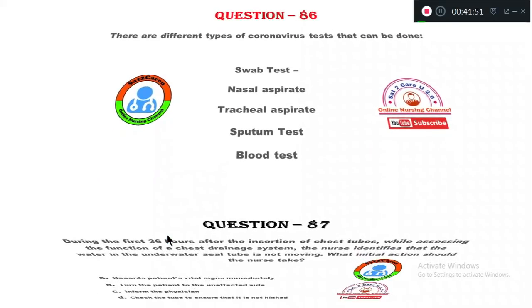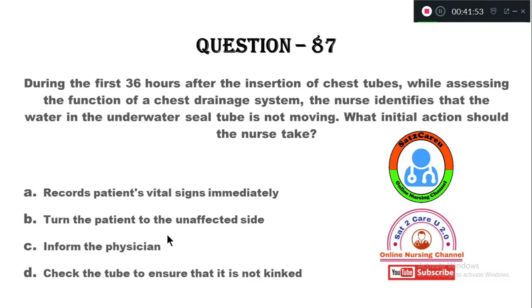Now let's see question number 87. During the first 36 hours after insertion of the chest tube, while assessing the function of your chest drainage system, the nurse identifies that water in the underwater seal tube is not moving. What initial action should the nurse take?